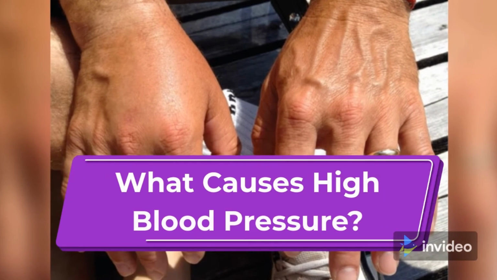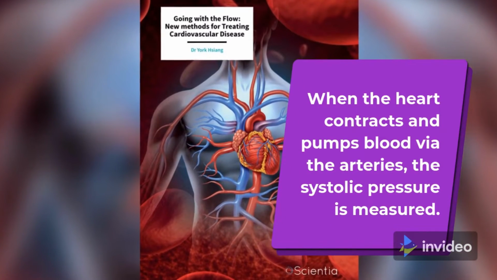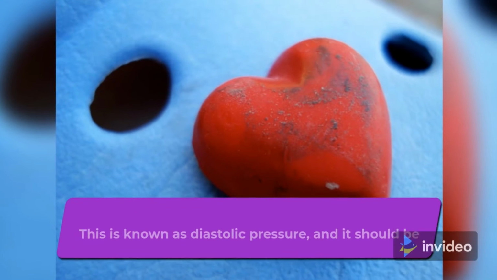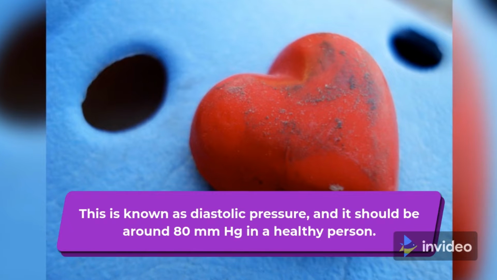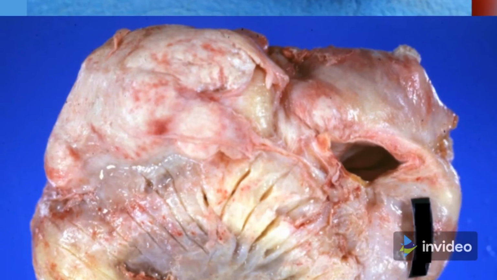What causes high blood pressure? When the heart contracts and pumps blood via the arteries, the systolic pressure is measured. When the heart relaxes, this is known as diastolic pressure, and it should be around 80 mm Hg in a healthy person.